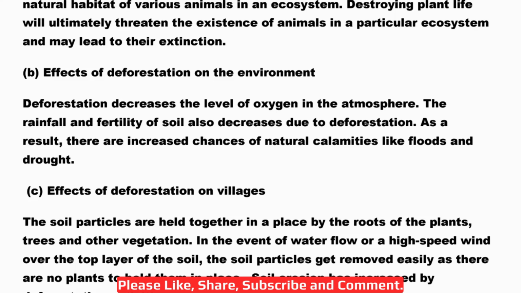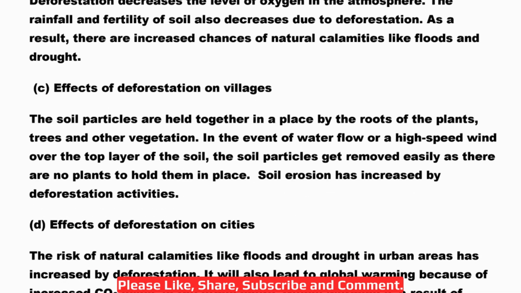Okay. Then C. Effect of deforestation on villages. The soil particles are held together in place by the roots of the plants, trees and other vegetation. In the event of water flow or high speed wind over the top layer of soil, the soil particles get removed easily as there are no plants to hold them in place. Okay, so soil erosion is increased by this deforestation activity. So this is the effect on villages. Okay, then effect of deforestation on cities.